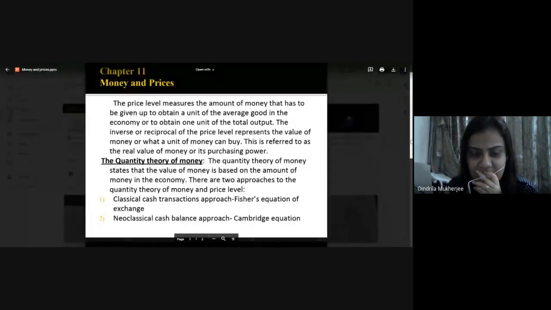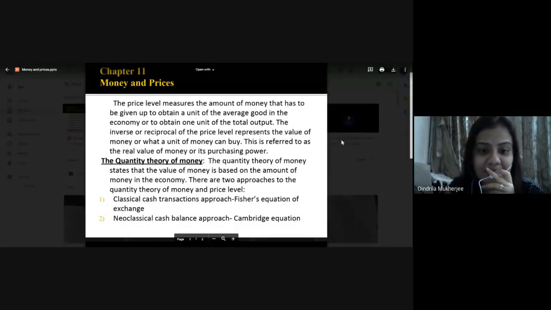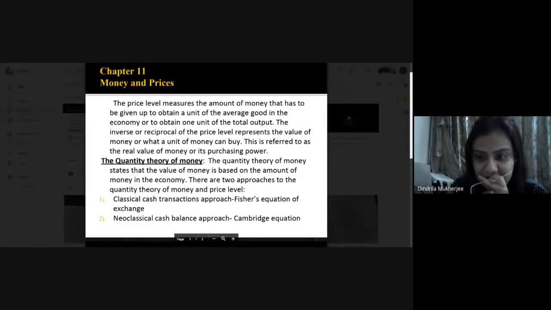So these two are the inclusions under the quantity theory of money. So quantity theory of money will be stating what? It states that the value of money is based on the amount of money in the economy. Whatever stock of money you have available in the economy will determine the value of the money.